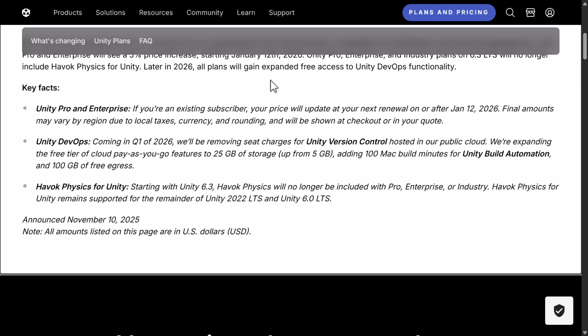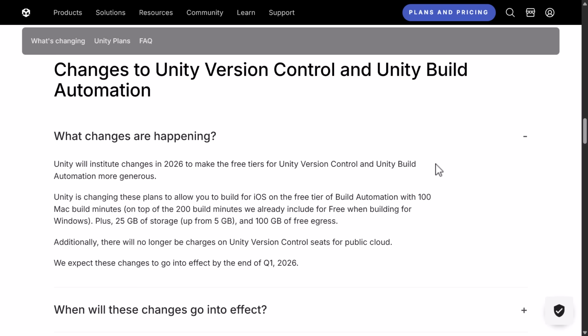We're expanding the free tier of cloud pay-as-you-go features to 25 gigabytes of storage, up from 5 gigabytes, and adding 100 Mac build minutes for Unity build automation and 100 gigabytes of free egress. And then Havok physics for Unity, starting with Unity 6.3. Havok physics will no longer be included with Pro, Enterprise, or Industry. Havok physics for Unity remains supported for the remainder of the Unity 2022 and Unity 6 LTS cycles. So we have those changes there.